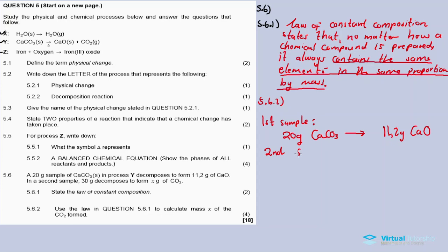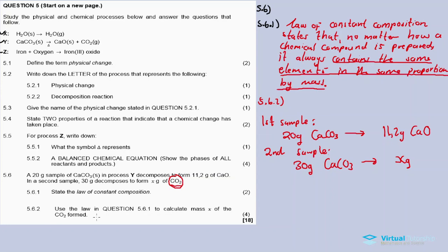Now for the second sample, 30 gram of calcium carbonate decomposes to form X gram of, not the calcium, but carbon dioxide.